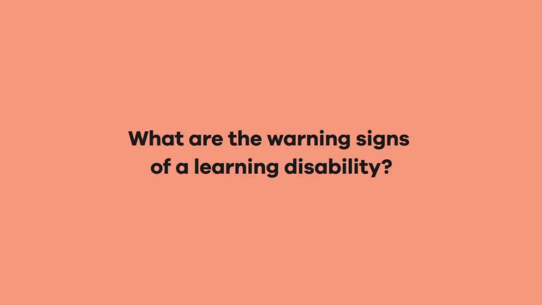Early identification is very important, and early intervention is also very important. So once the correct intervention is given to the child, they can definitely overcome their difficulties and they can perform much better in the school setup as well.